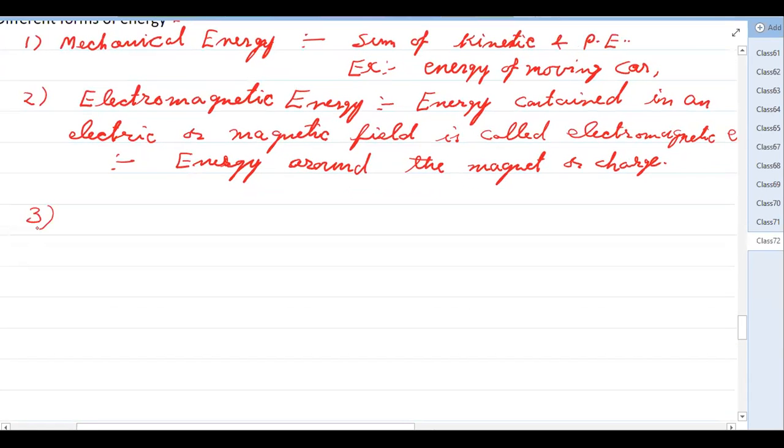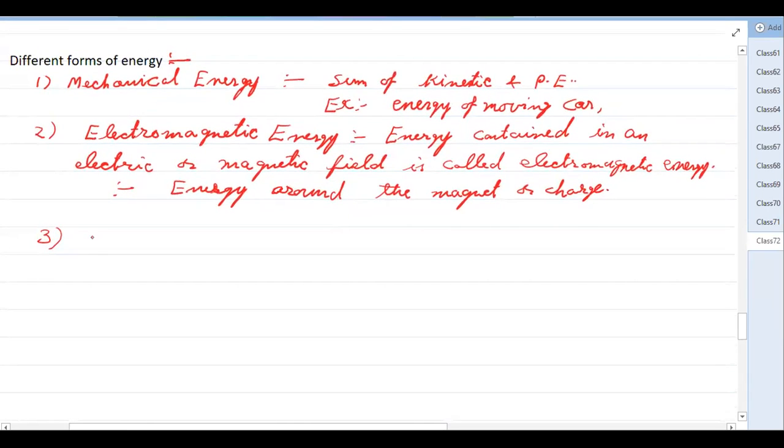Third, we can write sound energy and light energy. There are various kinds of energy. Sound energy is the energy possessed by a sound wave.